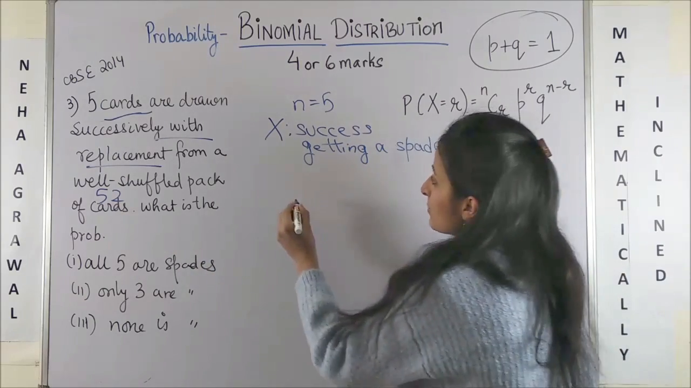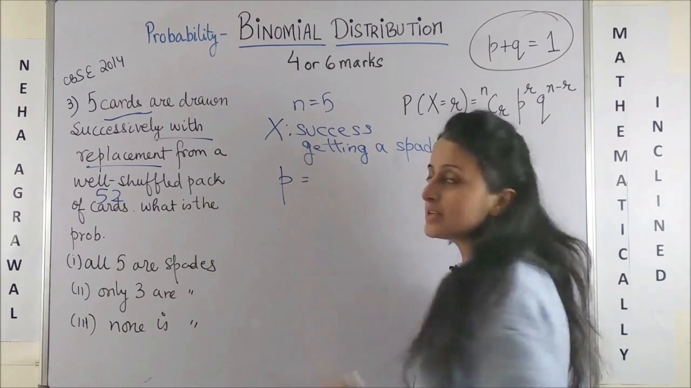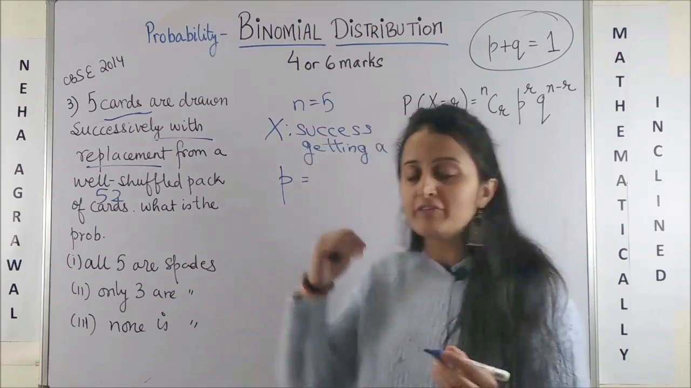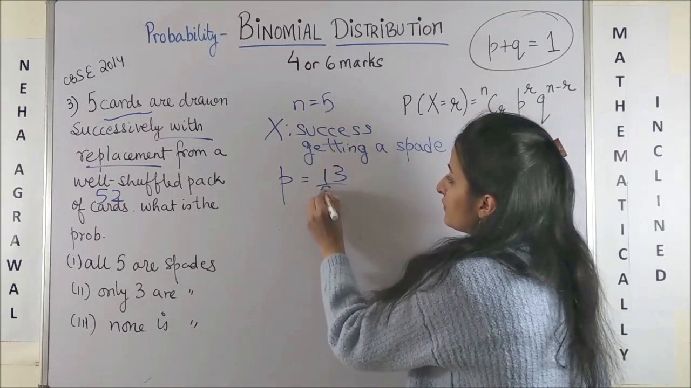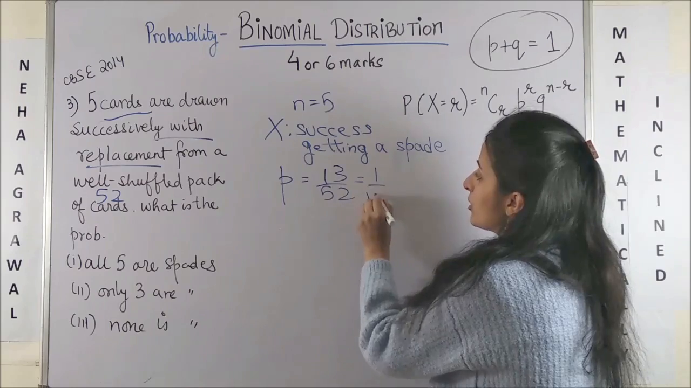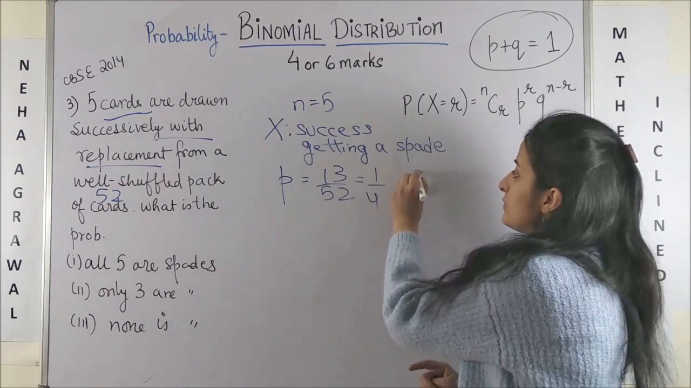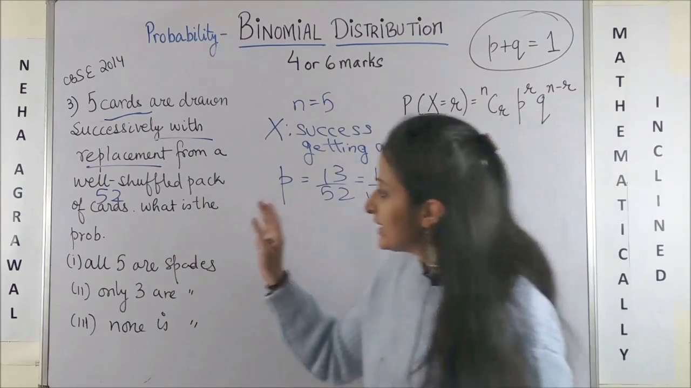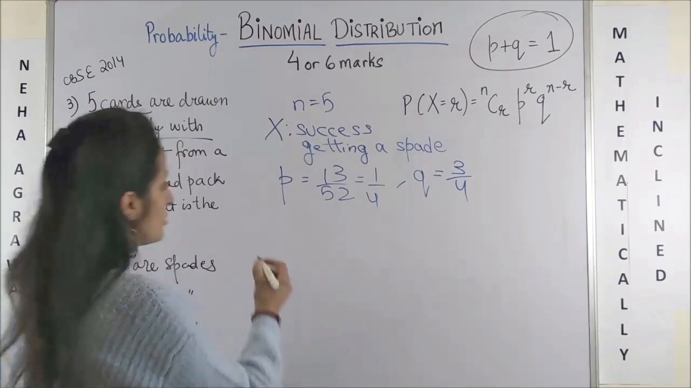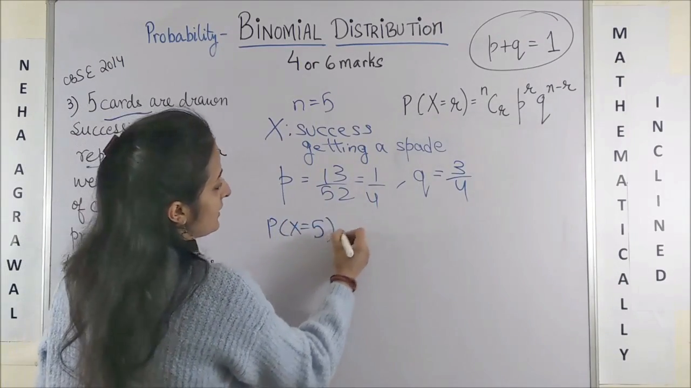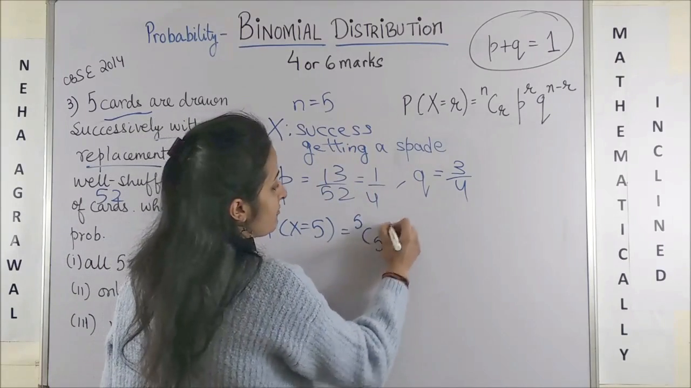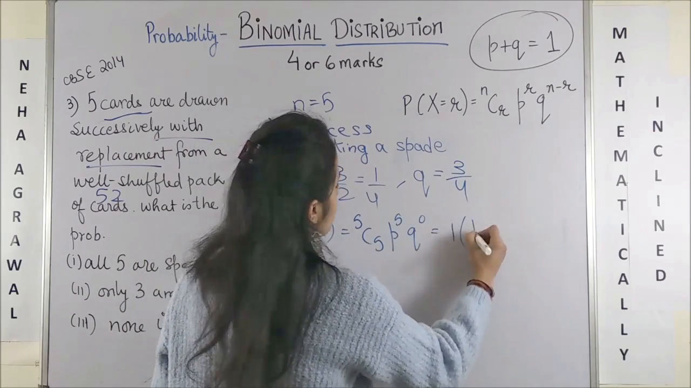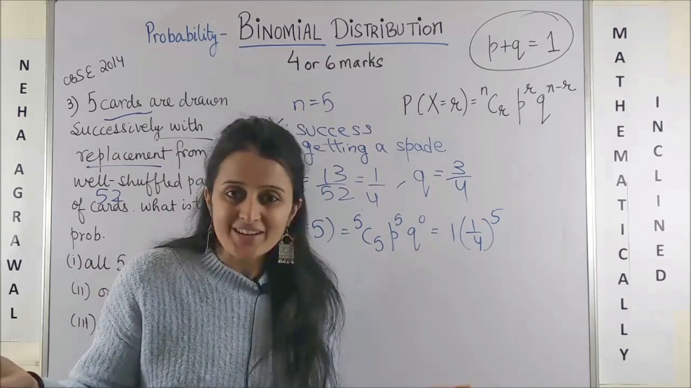So now what is the probability? First of all, p. What is the probability of getting one spade card? How many spades do you have? 13 out of 52. So 13 on 52 is how much? 1 by 4. That's the probability of one success. So obviously, what is the probability of one failure? 3 by 4. Now all 5 are spades. So probability of x equal to 5. So it is going to be 5c5 p raised to power 5 q raised to power 0. 5c5 is 1. p is 1 by 4 raised to power 5, and that's your answer.